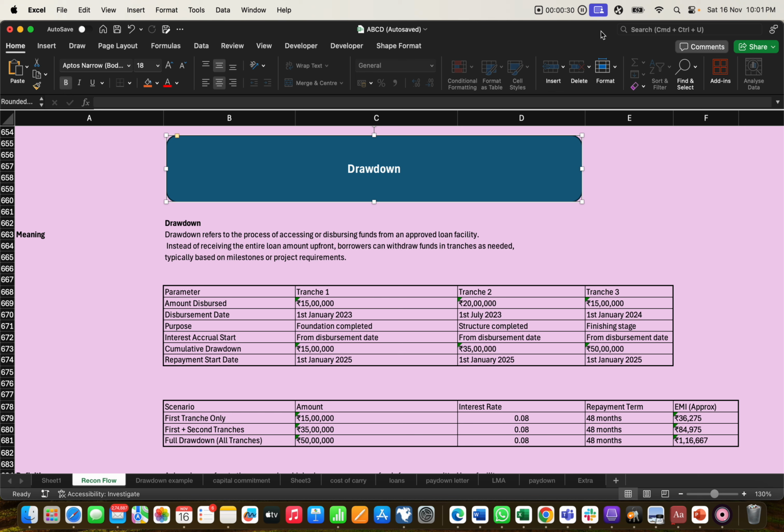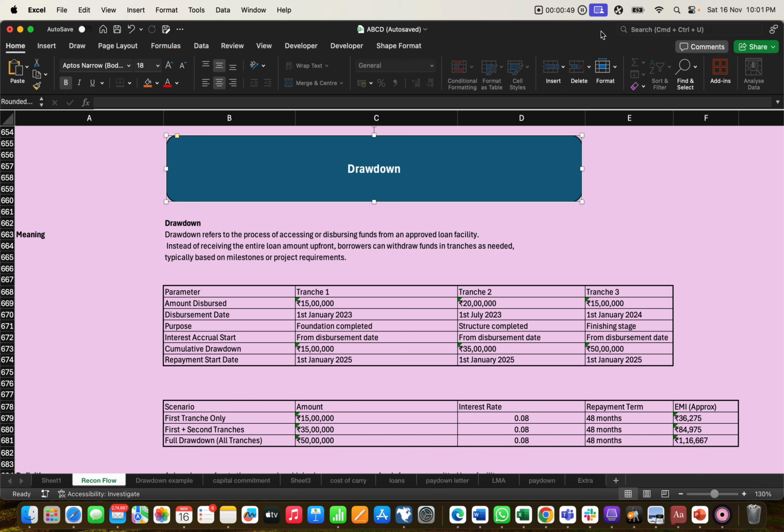So, drawdown refers to the process of accessing and disbursing funds from the approved loan facility. Instead of receiving the entire loan amount upfront, the borrower can withdraw funds in tranches as needed, typically based on the milestone or the project requirement.